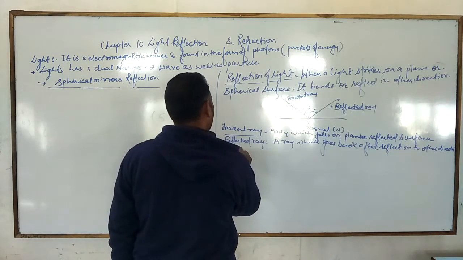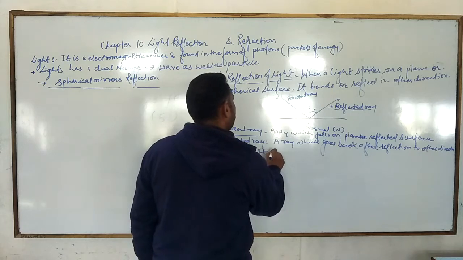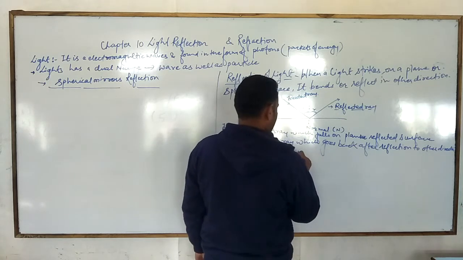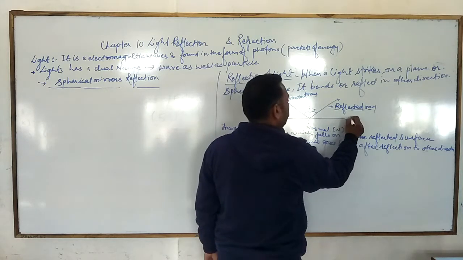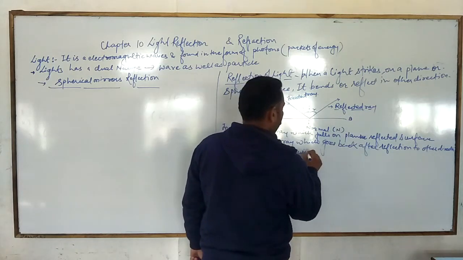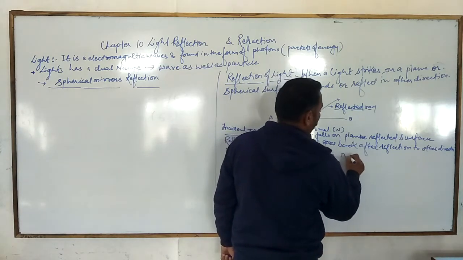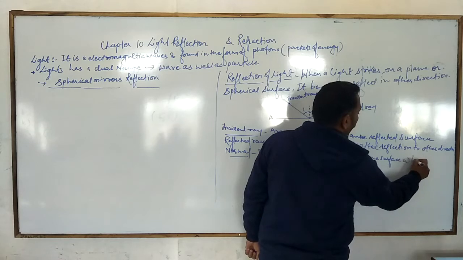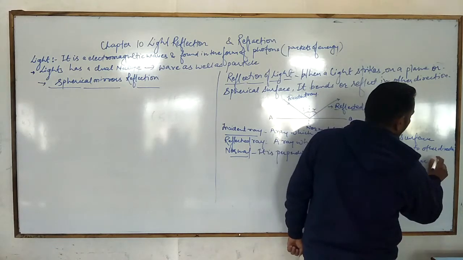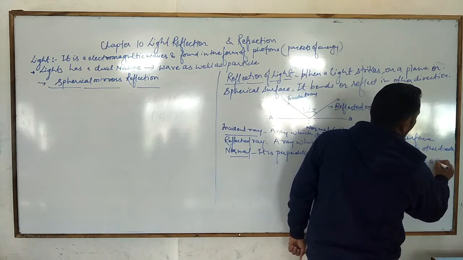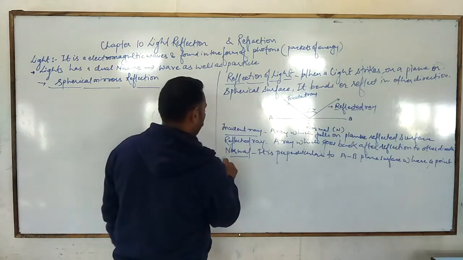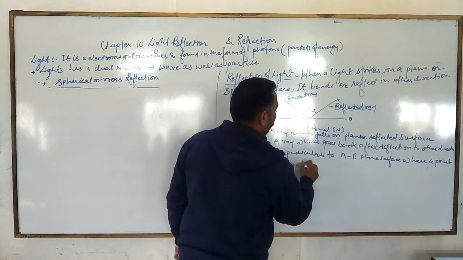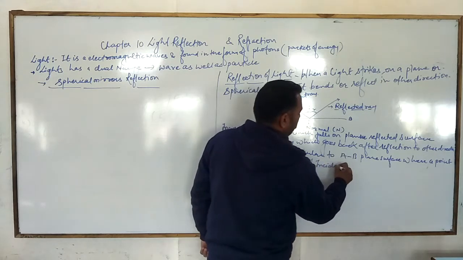And what is normal? It is perpendicular to the AB plane surface where a point which is known as the point of incidence.